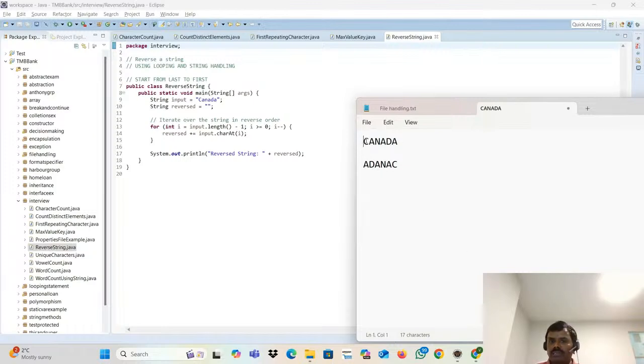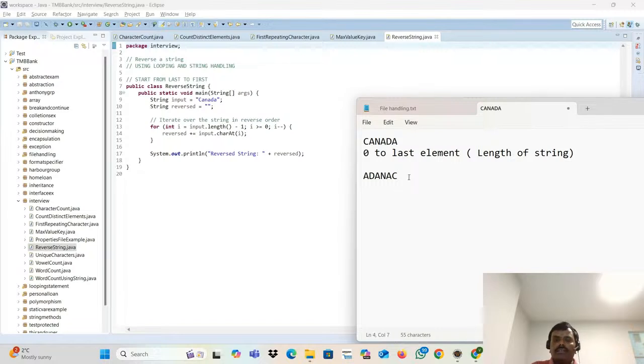Canada, right? How did I do the reverse actually? How am I reading right now? C, A, N, A, D, A. Canada, I'm putting it on the right. How did I reverse it? I start from here to here. Normally you start from 0 to the last element, and the last element is nothing but the length of the string.